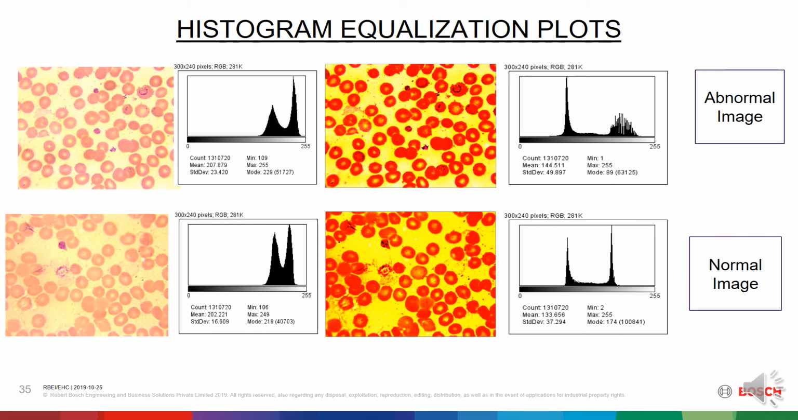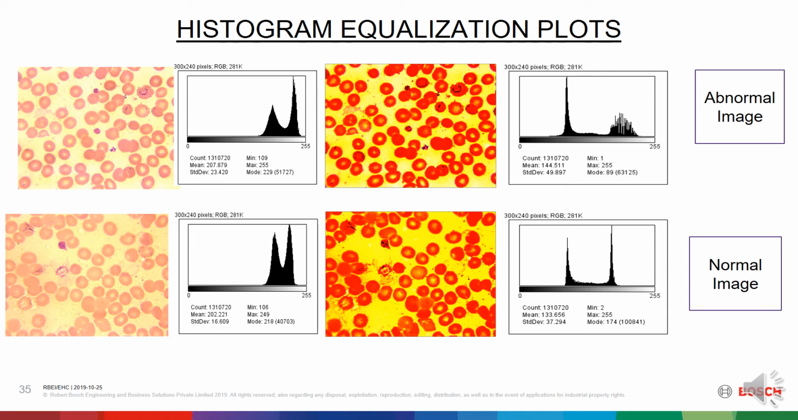These are the results obtained. First is the original abnormal image containing parasite. The histogram of that image is taken, and then we performed histogram equalization on the original image, and the histogram of the equalized image is plotted.